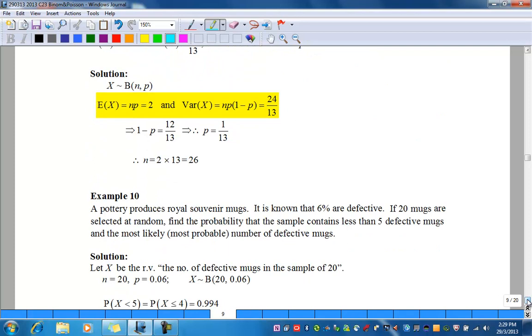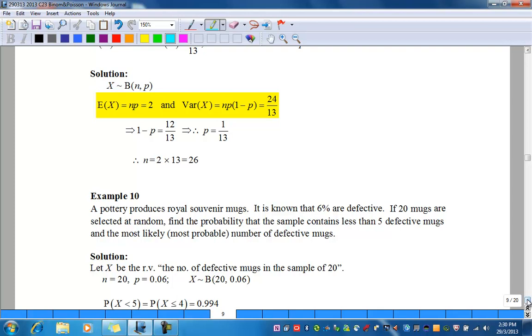Example 10. A pottery produces Royal Souvenir mugs. It's noted that 6% are defective. If 20 mugs are selected at random, find the probability that the sample contains less than 5 defective mugs and the most likely or most probable number of defective mugs.